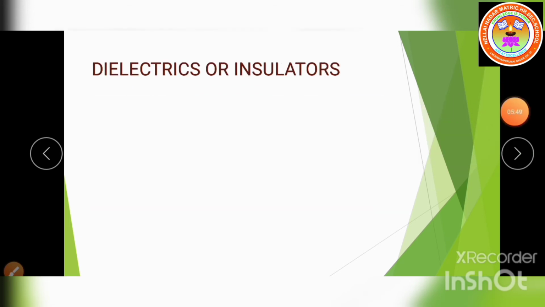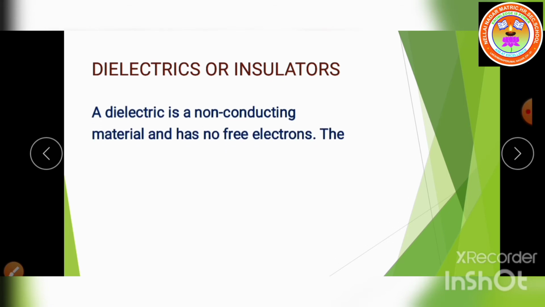Next topic, dielectrics or insulators. A dielectric is a non-conducting material and has no free electrons.